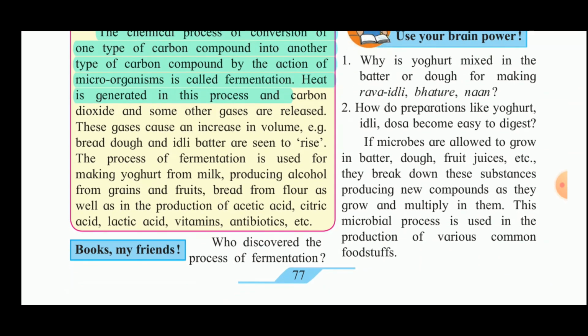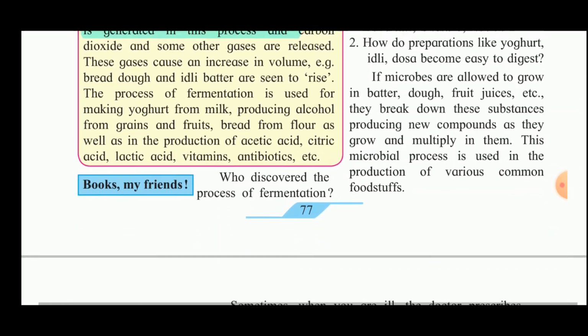How do preparations like yogurt, idli, dosa become easy to digest? Now, due to the fermentation process, the complex substances are already decomposed into simpler ones, and then it becomes easy to digest. So, if microbes are allowed to grow in batter, dough, fruit juices, etc., they break down these substances, producing new compounds as they grow and multiply in them. So this microbial process is used in the production of various common foodstuffs.